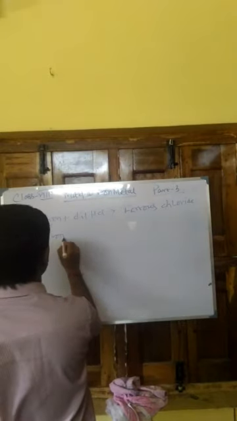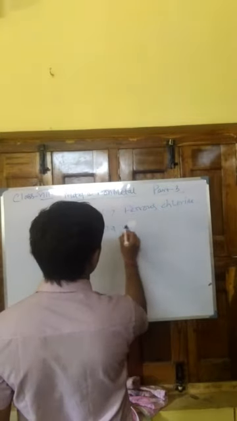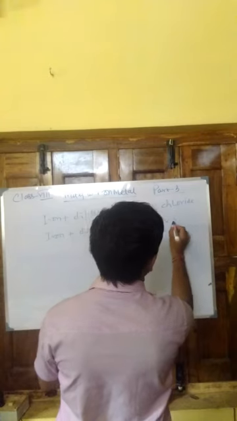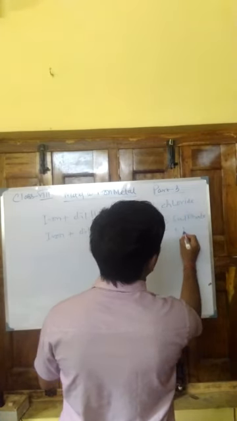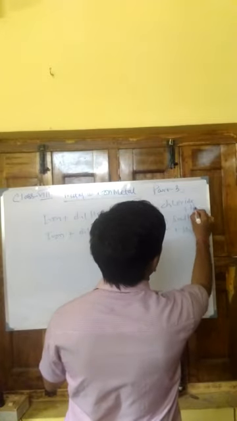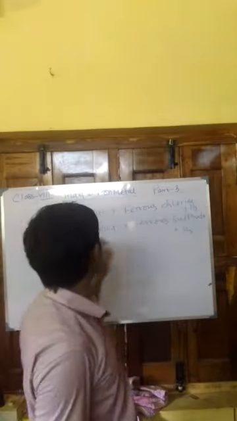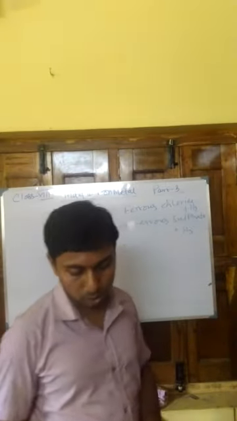Iron plus dilute H2SO4 forms ferrous sulfate. In both the cases there will be the evolving of hydrogen gas. So iron plus dilute HCl gives ferrous chloride, and iron plus dilute H2SO4 gives ferrous sulfate, plus hydrogen gas.